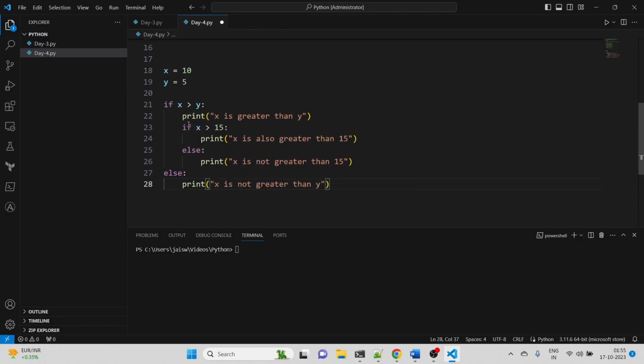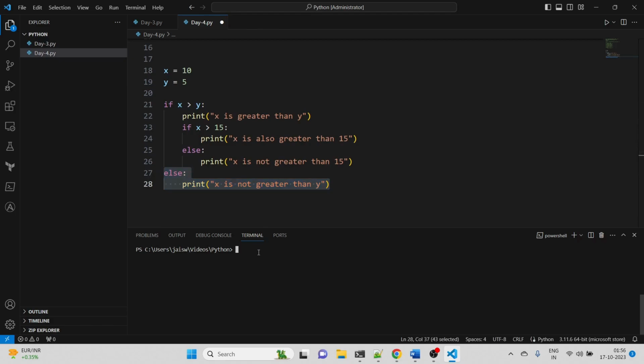Okay, second condition, if x is greater than 15. If the first condition is successful or true, then it moves to the second condition, which is if x is greater than 15. If it is true, then it will print x is also greater than 15, else it will print x is not greater than 15. And Python will reach these two conditions only if the first condition is true. Else, if the first condition is false, it will go to the else and print that one.